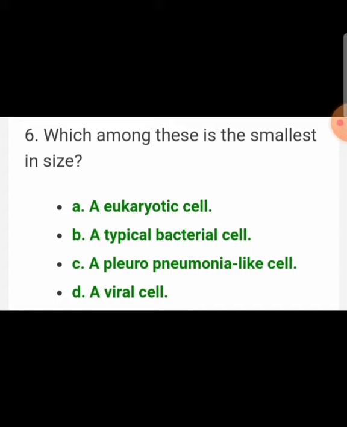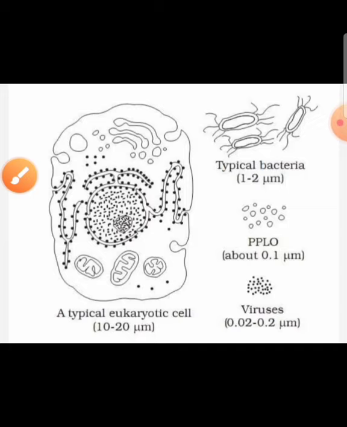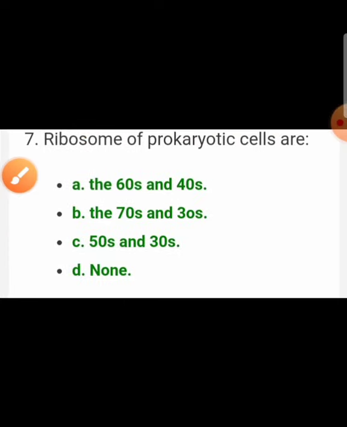So here are a few diagrams you can see, and the smallest is option D, virus. Now next question: ribosomes in prokaryotic cells are 70S, whereas its two subunits are made up of a larger subunit of 50S